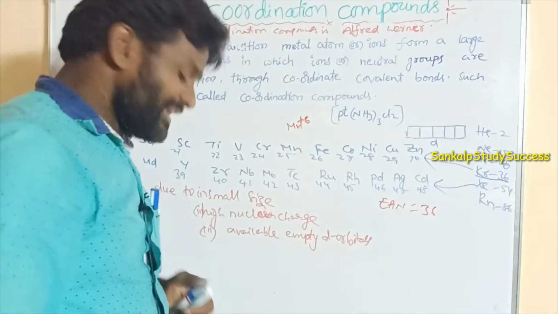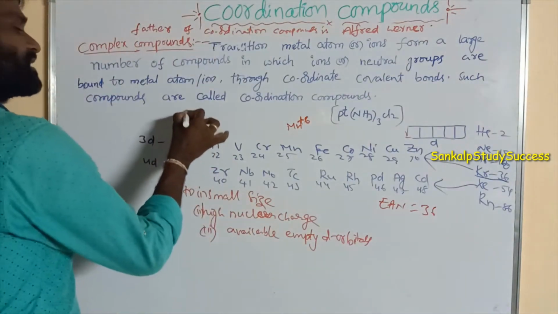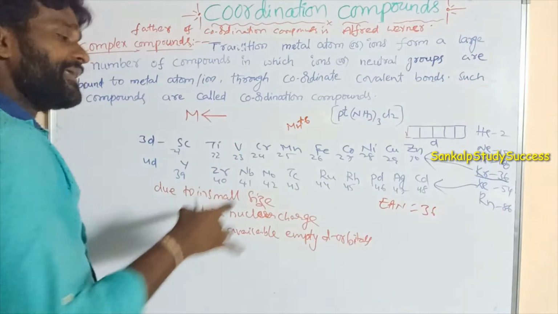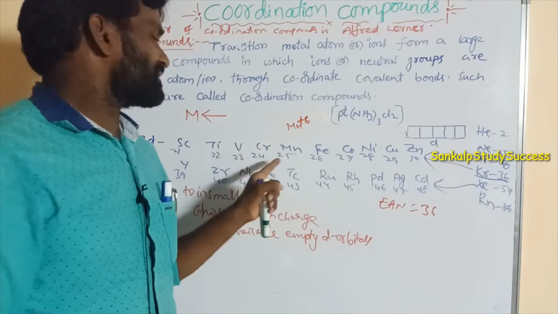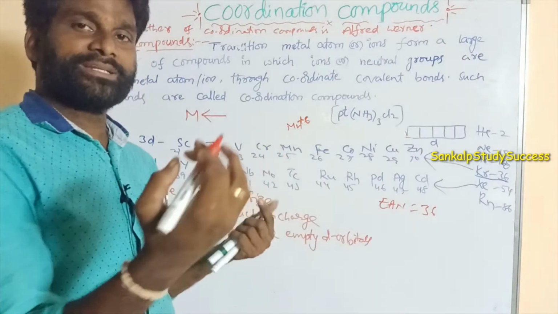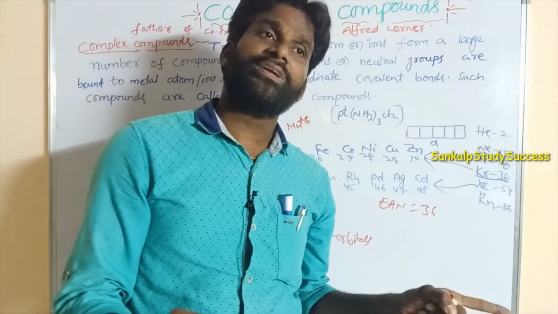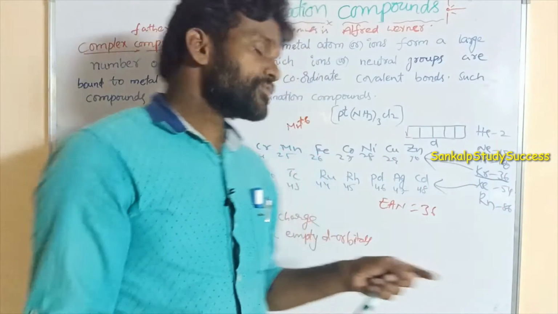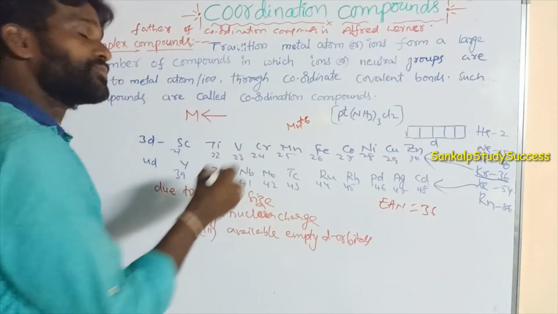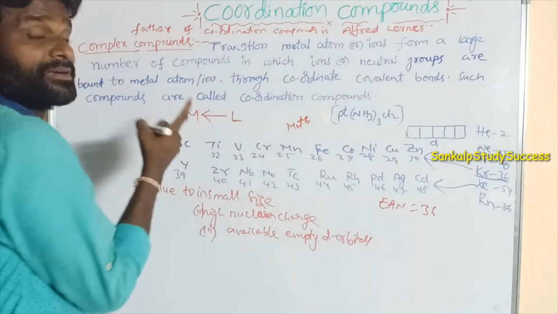So these act as electron pair acceptors. All the d block elements are metals, and they accept electron pairs because they have available empty d orbitals. These elements gain electron pairs to reach an inert gas electronic configuration like krypton or xenon. So they act as electron pair acceptors. Here the metal is an electron pair acceptor.